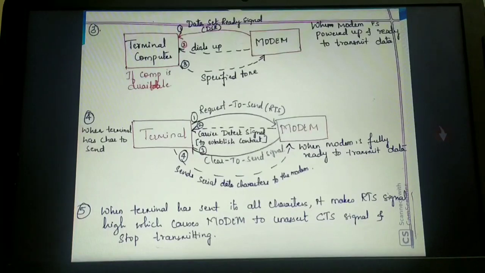When it dials that specific number, that computer will automatically recognize that it is the unique code given to that modem. When the modem makes a dial up to the terminal with that unique code, once your computer recognizes that code, the terminal will reply with a specified tone to the modem. A tone will be sent to the modem. Then the modem will understand, yes, this is the computer to which I have connected.